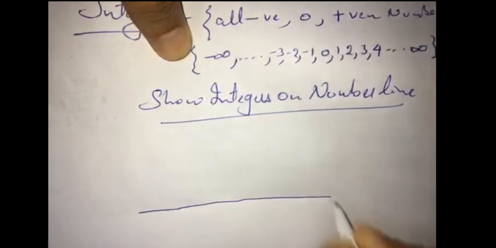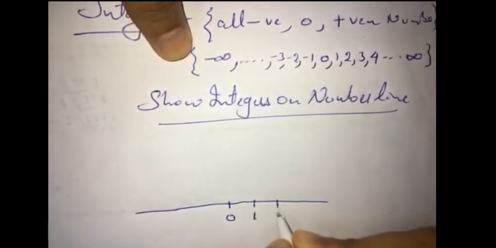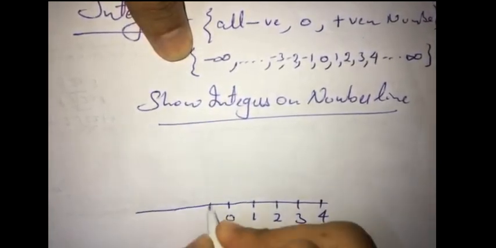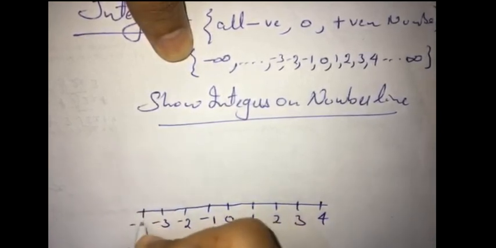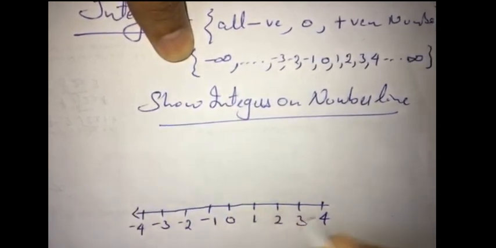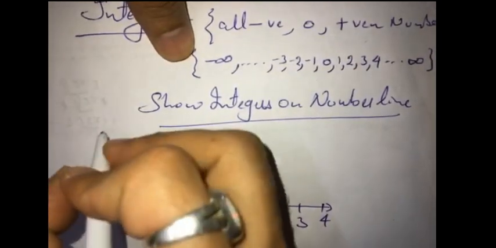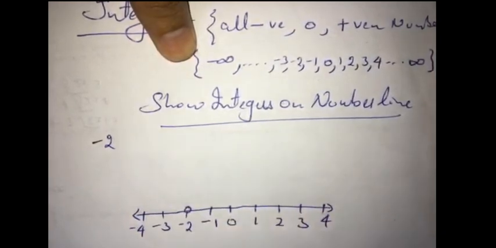Just draw a line like this. Mark 0, 1, 2, 3, 4, minus 1, minus 2, minus 3, minus 4, and go on as we want. If it is asked to show minus 2 on the number line, it would be this.